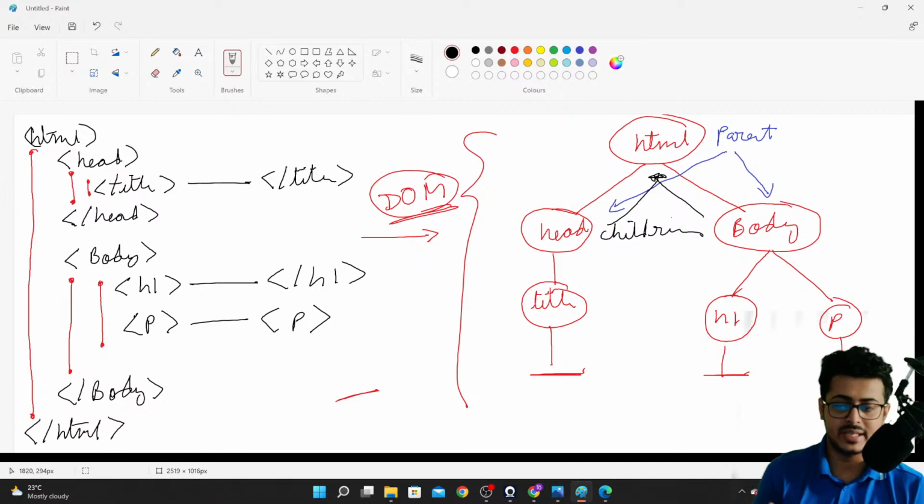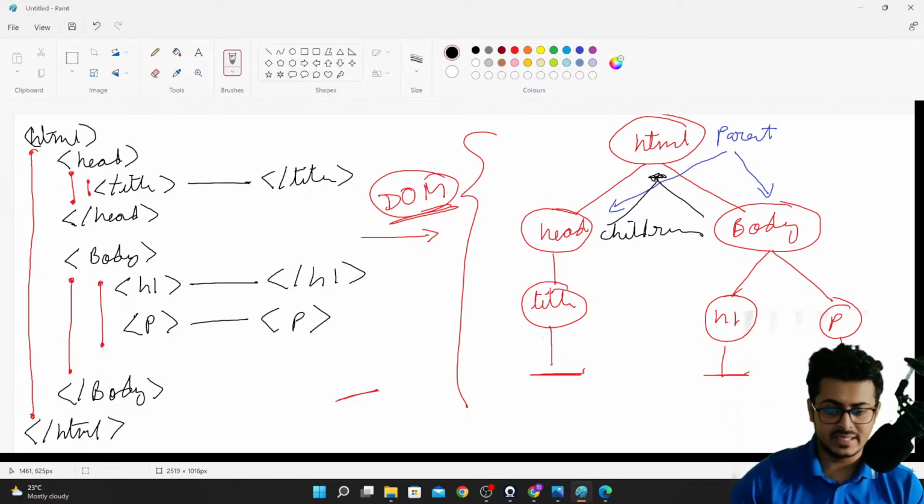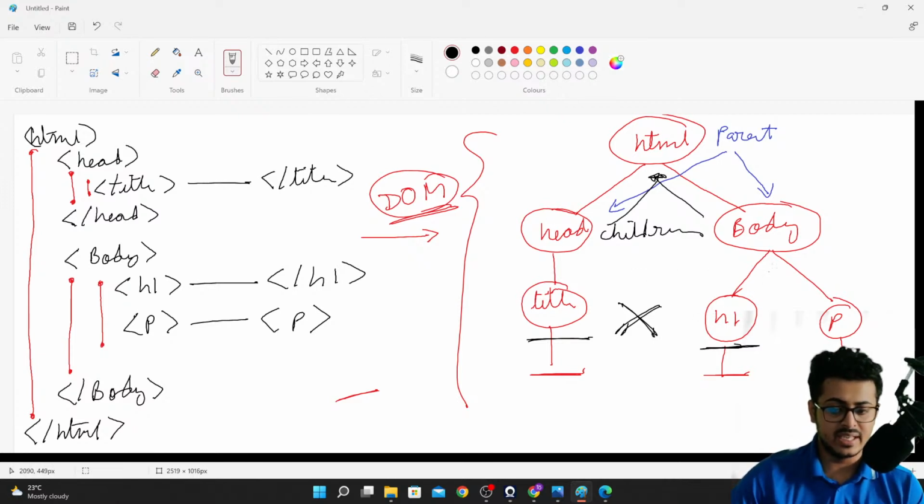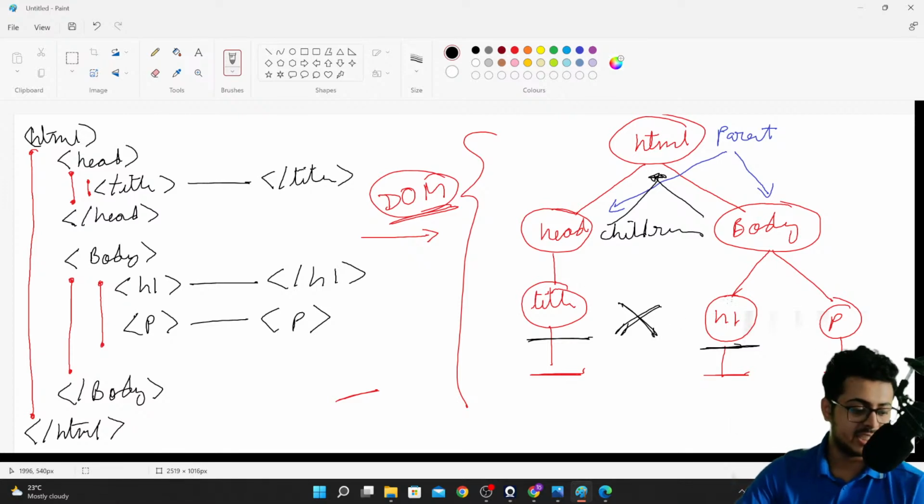Simultaneously, head tag and body tags are siblings to each other. Those tags that have an immediate common parent are called siblings. For example, the title tag and the h1 tag are not siblings, because they don't have an immediate common parent. The immediate parent of title is head, the immediate parent of h1 is body, so they don't have an immediate common parent. That is the reason why your title tag and the h1 tag are not siblings.